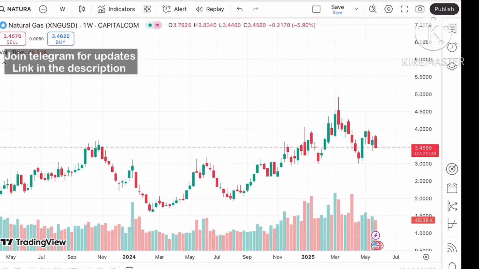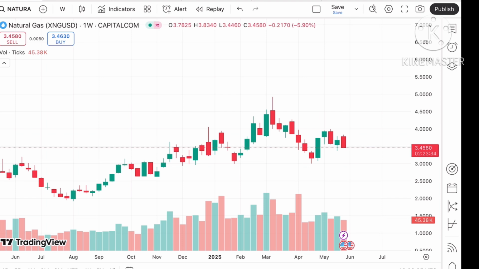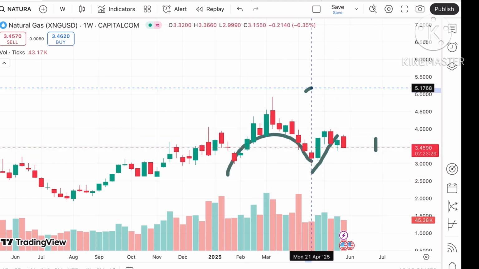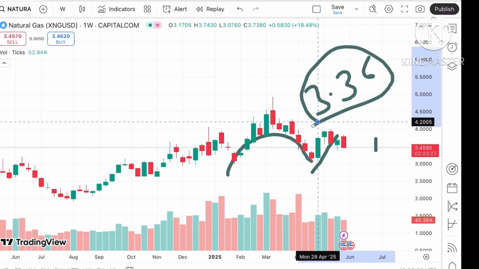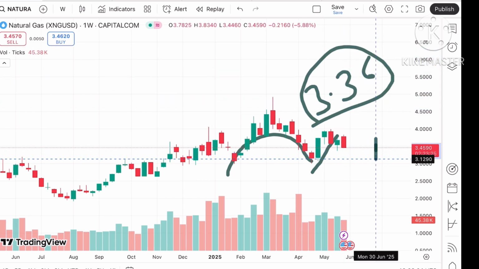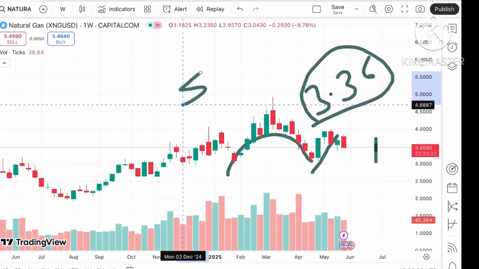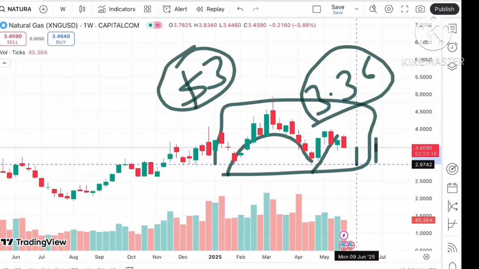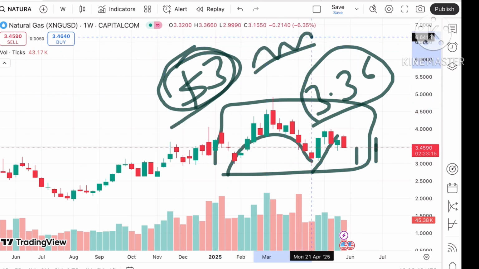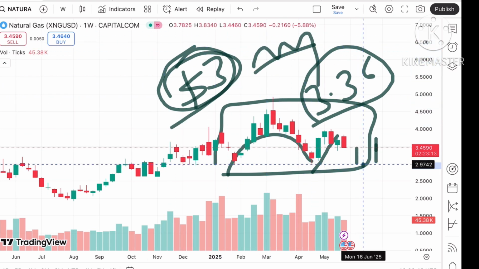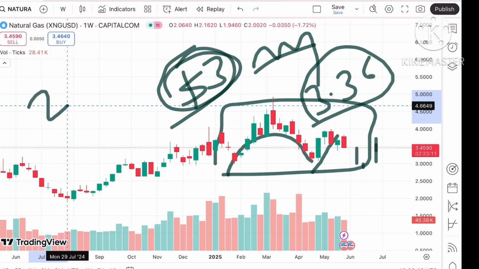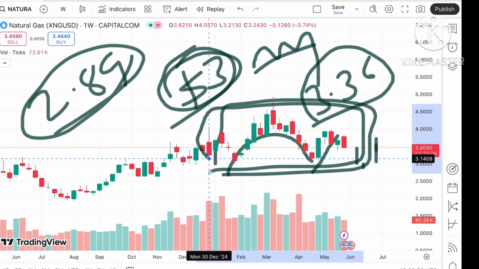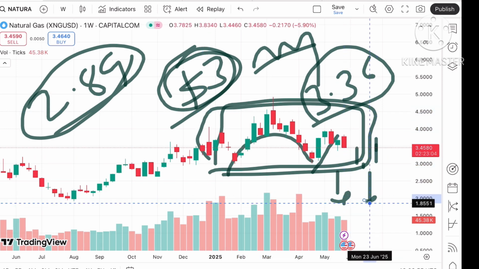If you look at this particular trend, an inverted U pattern is forming. After that there is an upside, and now the price is moving at this particular level. So we can see it can touch a level of 3.36, and if it starts going below this level, chances are very high it can touch a level of $3, and from there it can move below this particular level. Because this is already being tested, chances are high the price will go further down, and from there it can touch a level of $2.89. Okay, and then there will be a zone breakout, so we can see there can be a further downfall.